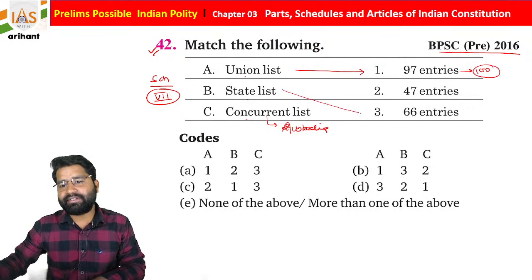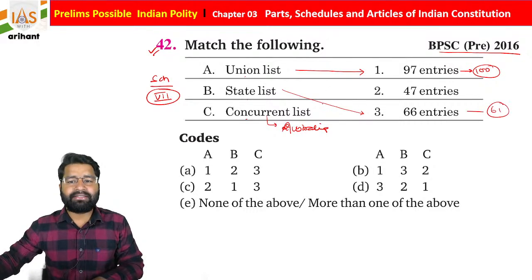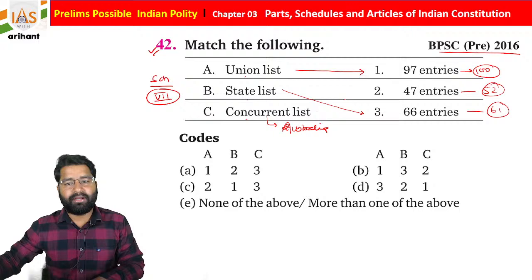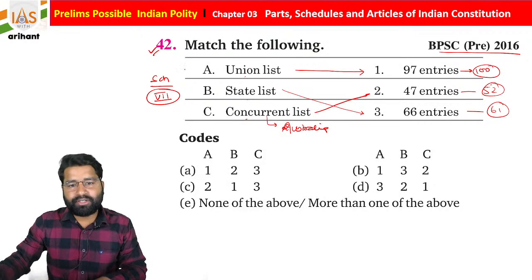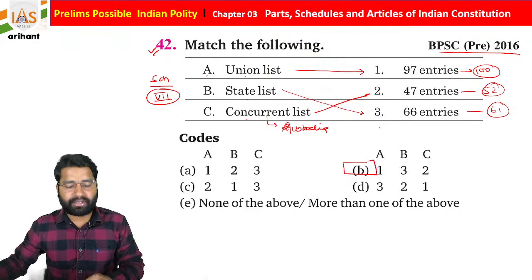The State list initially had 66 powers, but now it is updated to 61, and the Concurrent list initially had 47 powers, but now it is updated to 52, students. Now you have to see the option, basically the code: A1, B3 and C2. So automatically option B is going to be correct.